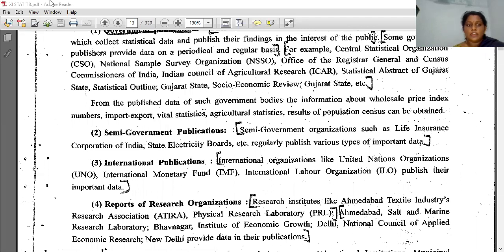Now let's see the next one, the third point, international publications. The international publications are United Nations Organization, that is UNO, that I have explained, right? And International Monetary Fund, IMF, and International Labour Organization, ILO, publish their important data.